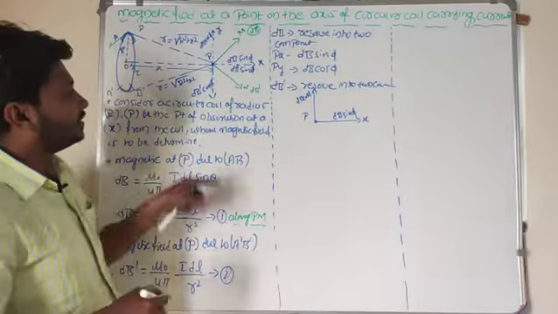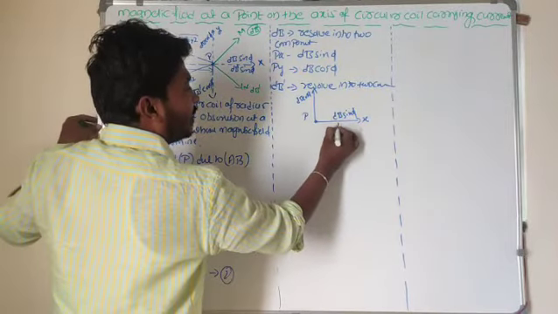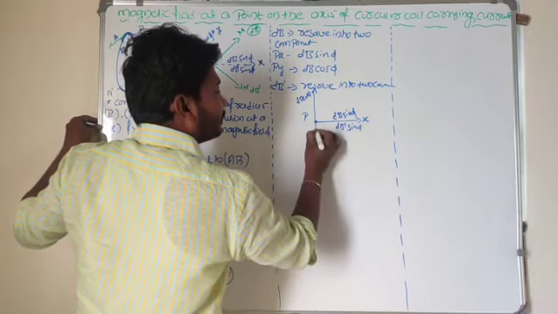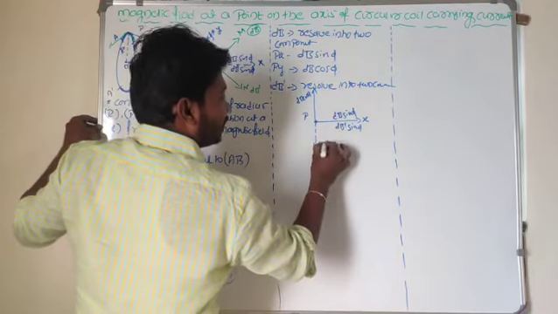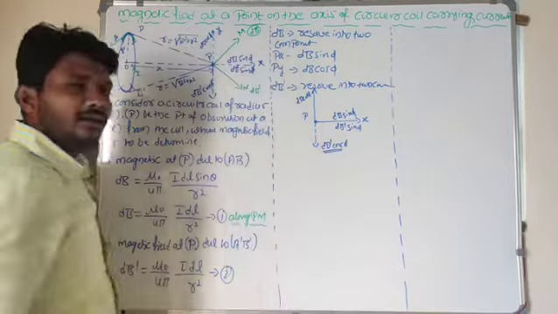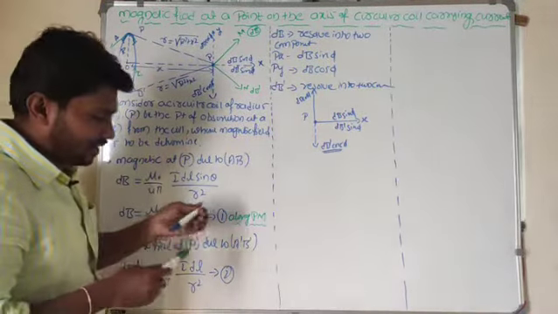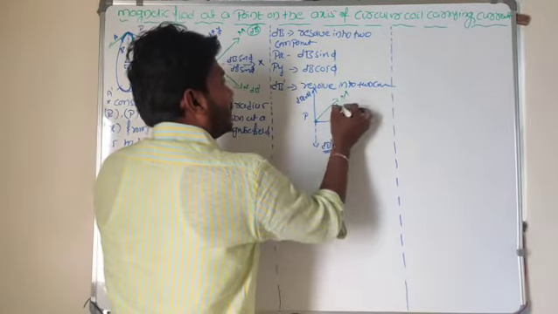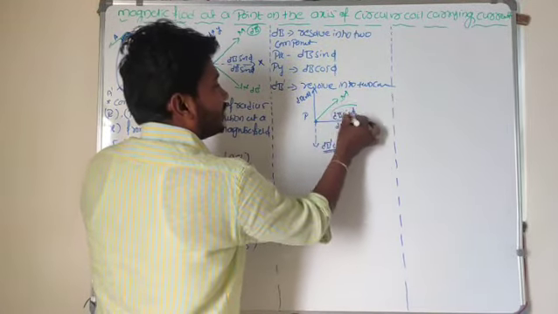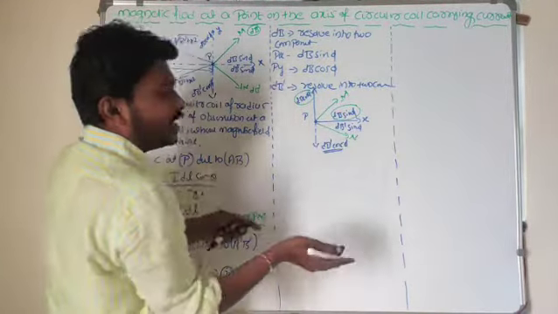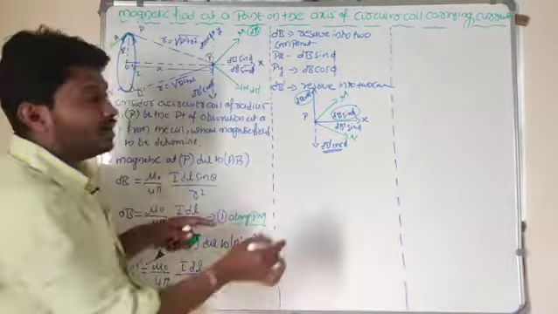Similarly, because of length element A dash and B dash, again you will get a magnetic field along the axis dB dash sin phi, perpendicular to the axis dB dash cos phi. Did you get my point? Look at here. Whatever magnetic field I got along P to M, this magnetic field is resolved into two components. Along P to N, I will get that magnetic field. That magnetic field also I resolve into two components.